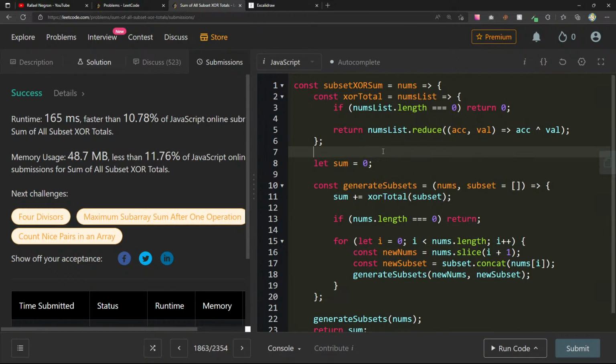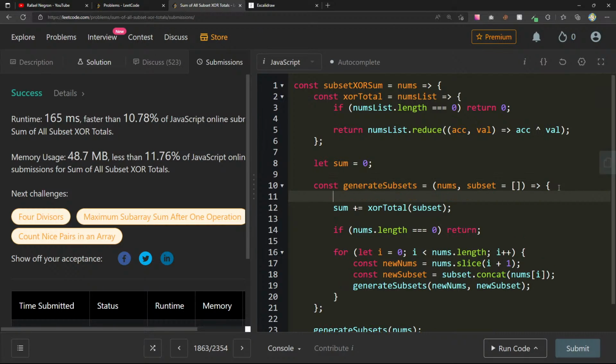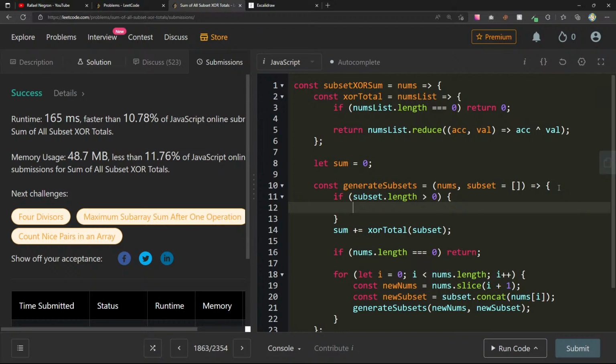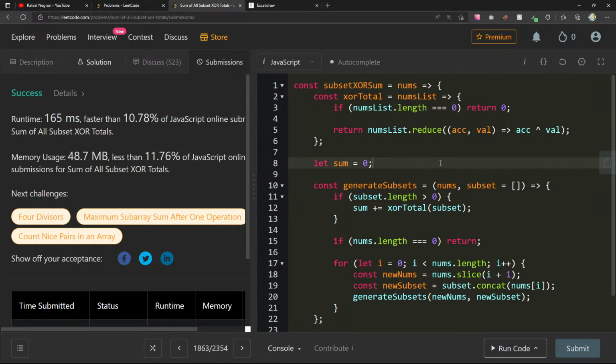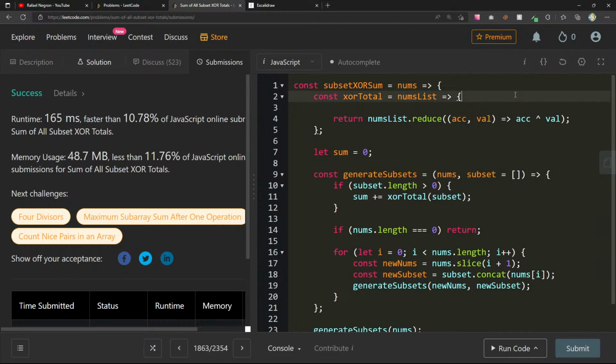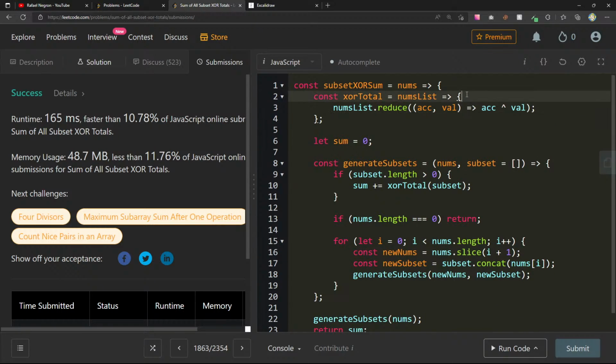sum plus equals, maybe here I can just do if subset.length is greater than 0, then here I can just do this, and then forget about doing the check up here, and then we can just condense this a little bit, make it a little bit nicer.